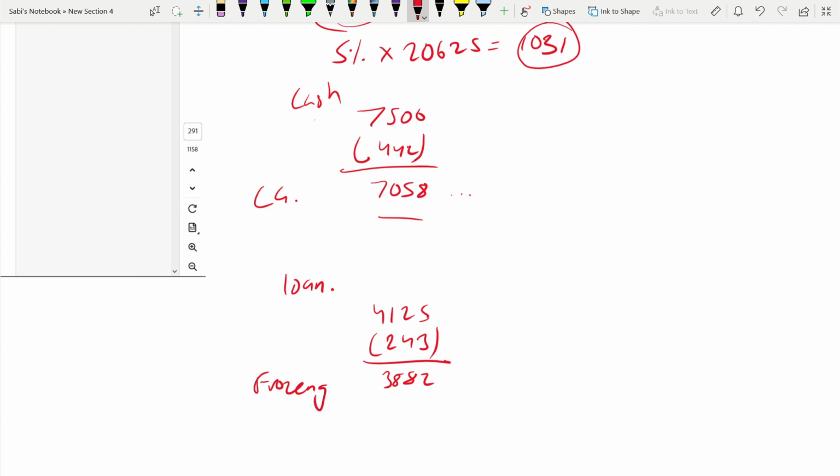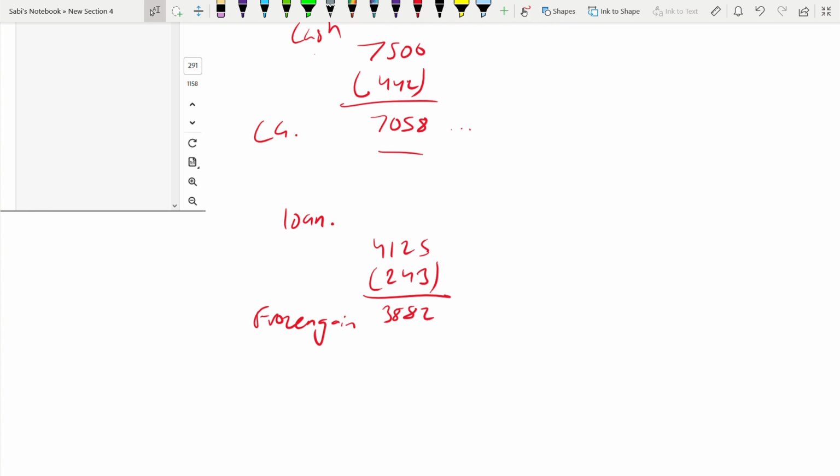Write frozen gain. Don't write chargeable gain. And it would be taxable at the time of takeover in 1819. Will it be? No. Nothing would be taxable at the time of takeover, it's not taxable because it's frozen gain. So what is the total chargeable gain? Only this much. This is not taxable. Only this much.